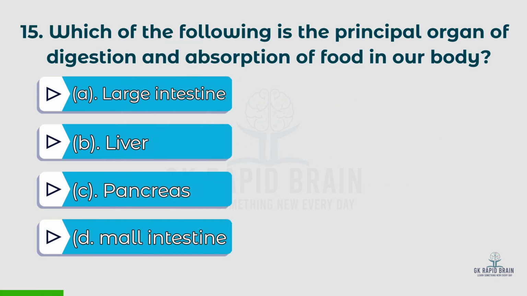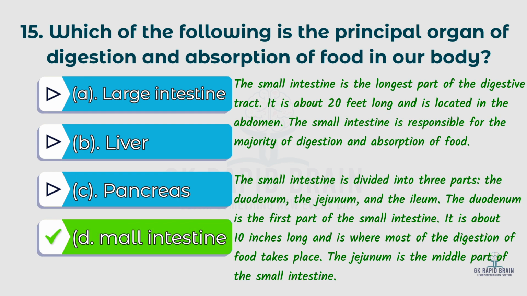15th question: which of the following is the principal organ of digestion and absorption of food in our body? Options: A. Large intestine, B. Liver, C. Pancreas, D. Small intestine. The right answer is D, small intestine. The small intestine is the longest part of the digestive tract.